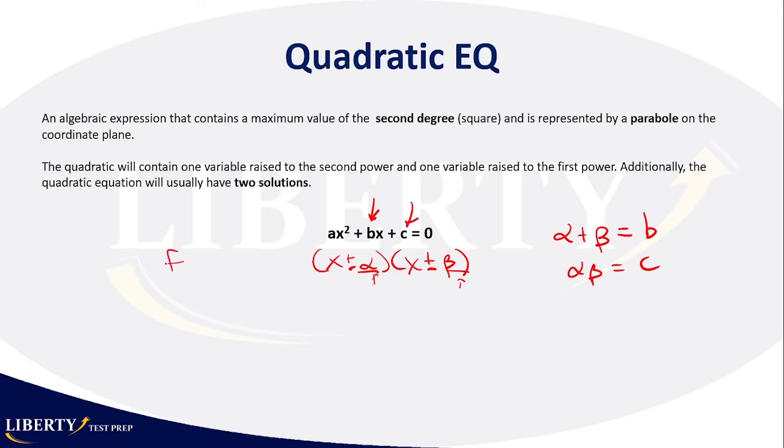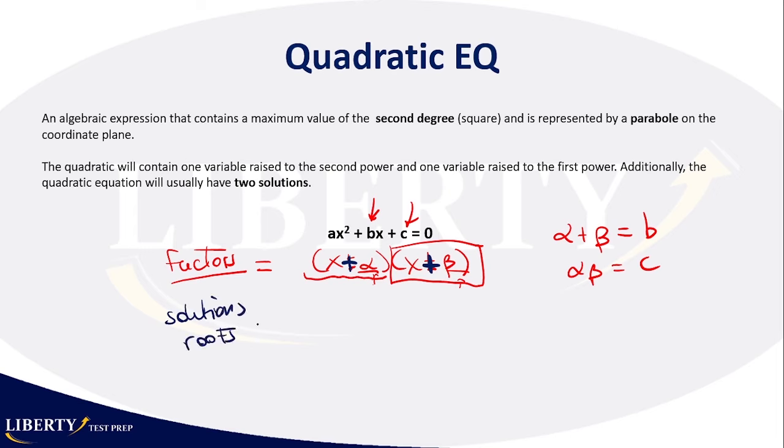And these are called the factors. Okay, it's important that you know how they are called, because those are factors. What is a factor? This is one factor, and this one on the right is another. So you have two factors for that quadratic equation. And then what do you get? So if you have, let's say, plus alpha, plus beta, let's say those two are positive, okay? Then with that you can find the solutions or roots, which those two are synonyms. So what are the roots? Whatever makes this 0.